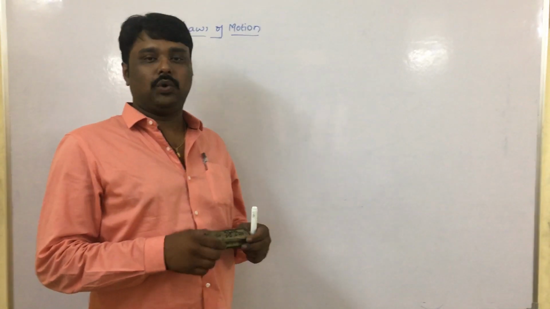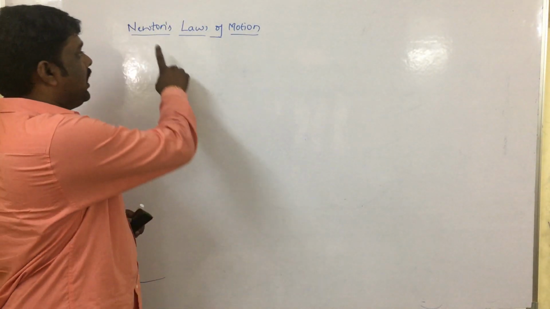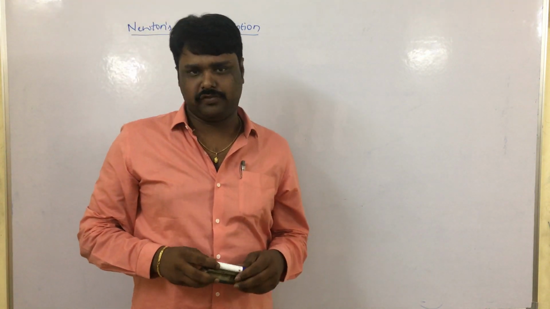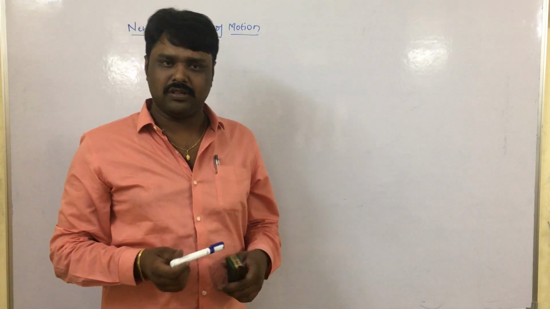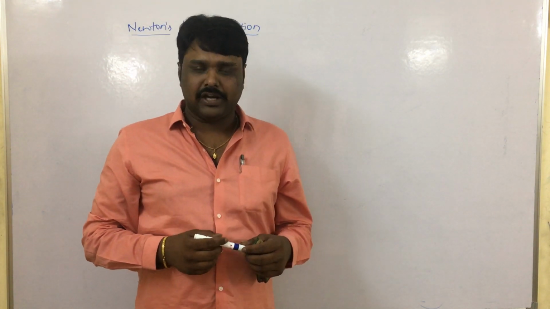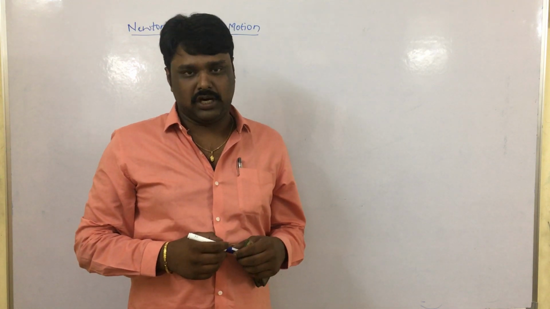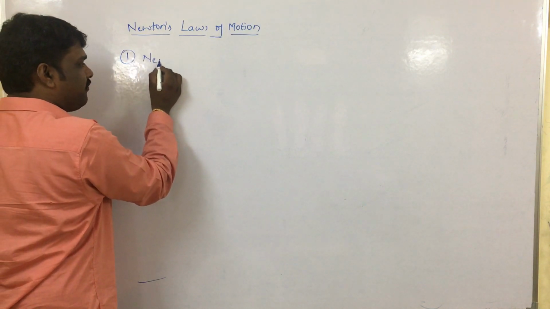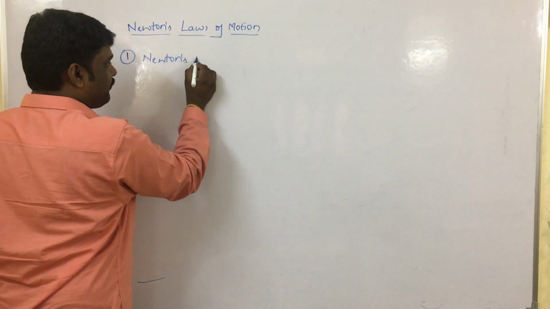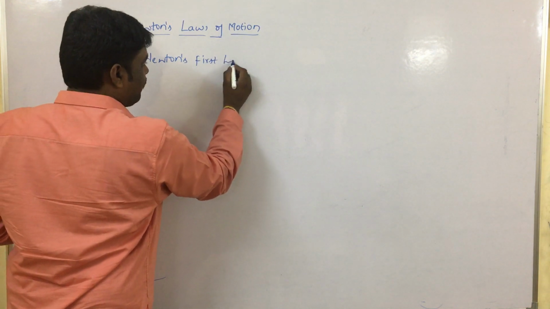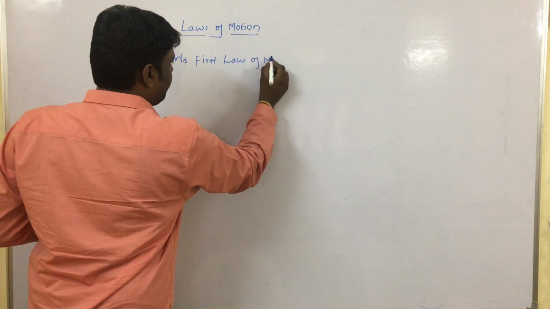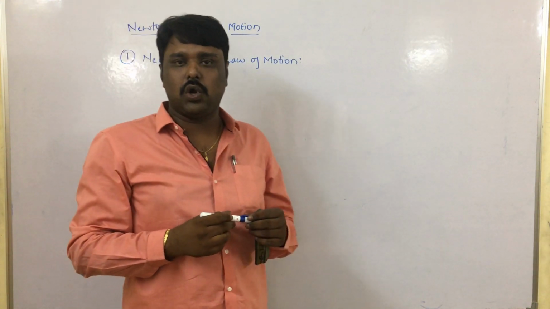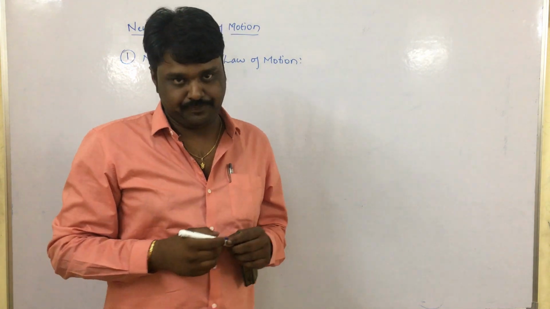Hi everyone, today we are going to learn about Newton's laws of motion. We know that there are three Newton's laws of motion, popularly known as Newton's first law of motion, Newton's second law of motion and Newton's third law of motion. Let us see about Newton's first law of motion. This Newton's first law of motion is also called the law of inertia.